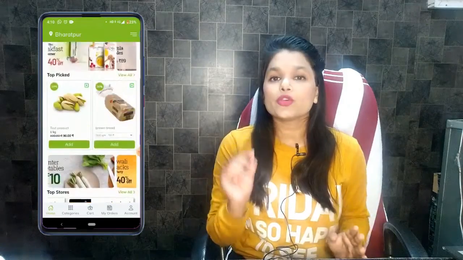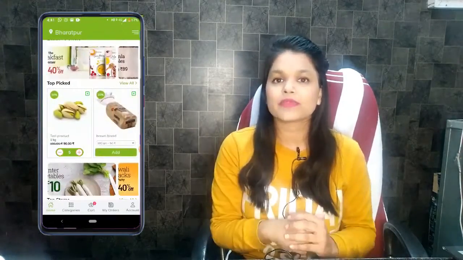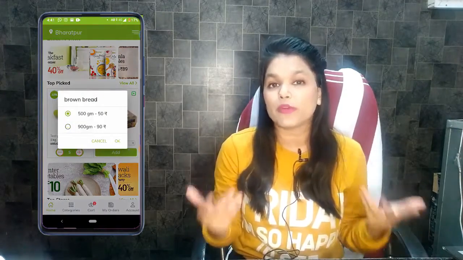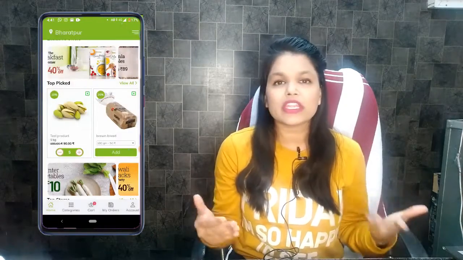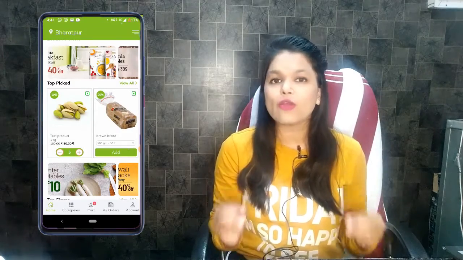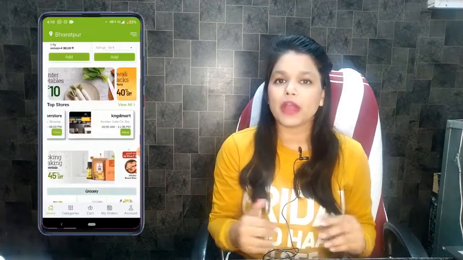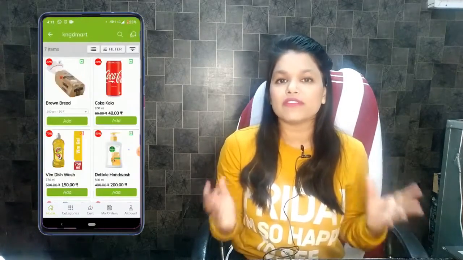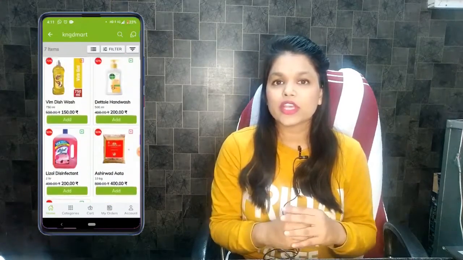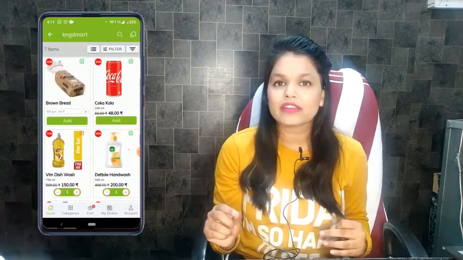In the TopBasket, you can add to cart product directly without going inside of the product like this. You can also choose variation from outside without going inside of the product. You can choose variation like 1 kg, 2 kg easily. Now let's add some products and understand how TopBasket can complete the order. Now let's click on KNGD Mart, and here you can see all the products available in KNGD Mart. Let's add to cart products. You can also increase and decrease quantity without going inside of the product.